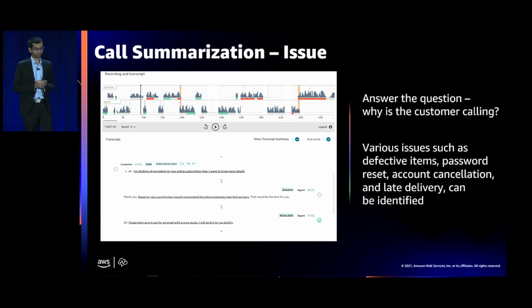First, we have the issue, right? It answers the question, why is the customer calling in? A customer could be calling for a variety of different reasons, right? They could be calling about maybe returning a defective item and getting a refund. They could be talking about maybe wanting to reset their password. It could be about wanting to cancel their account. Or it could be about a late delivery that a customer was expecting and isn't on time. Call summarization tries to find a variety of these issues.